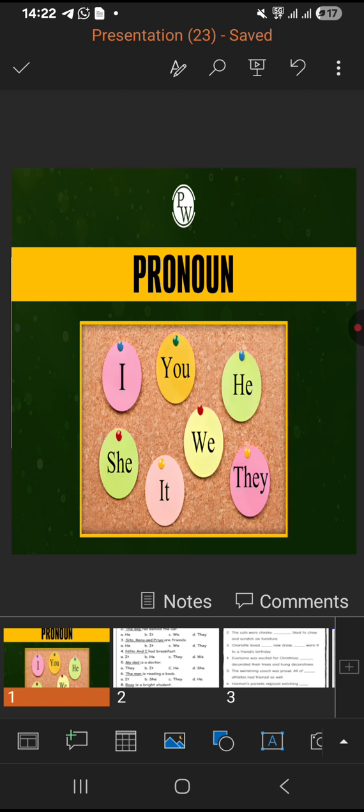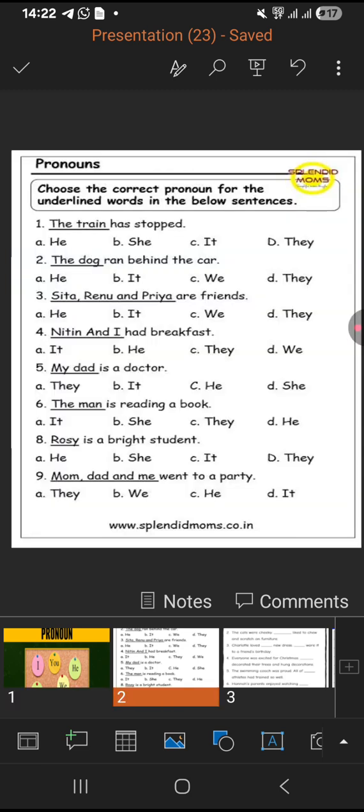Okay, do we know what pronouns are? We can see some of the pronouns. Pronouns are put instead of a noun. Now we'll do some revision exercises on pronouns. You will see the underlined words. You have to put a pronoun which is given.